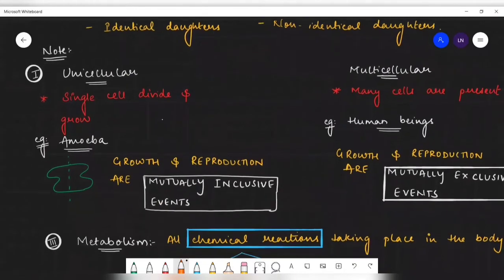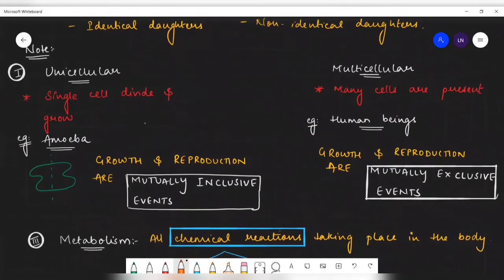Now comes the most important concept, which is unicellular and multicellular. What kind of important question can come from here? Okay. Now see here, in unicellular, we all know unicellular means what? It is single cell organism, correct? Now let's take an example, that is amoeba. Now suppose if this is the body of the amoeba, it will undergo binary fission and it is going to give you two daughters, correct? Now each daughter develops to give a new organism.